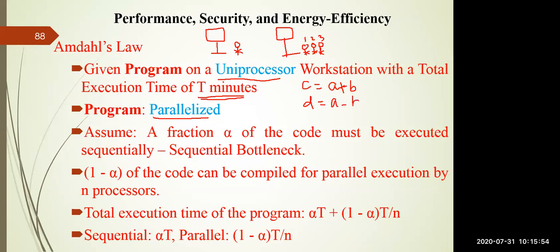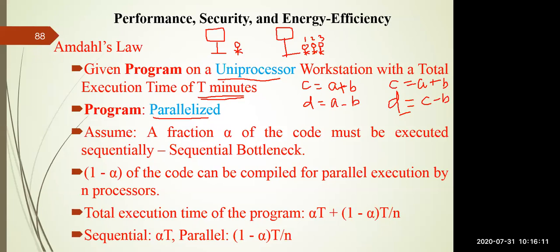Another program you are writing in which you are mentioning C is equal to A plus B,